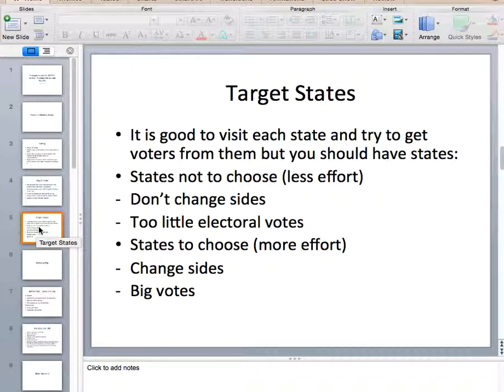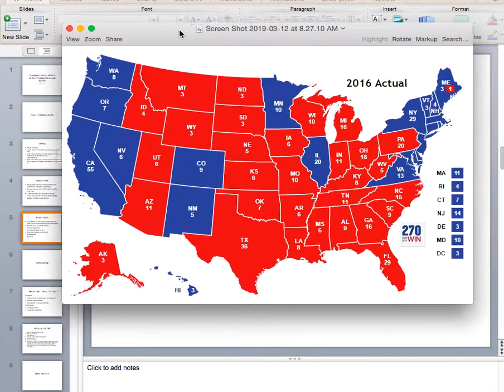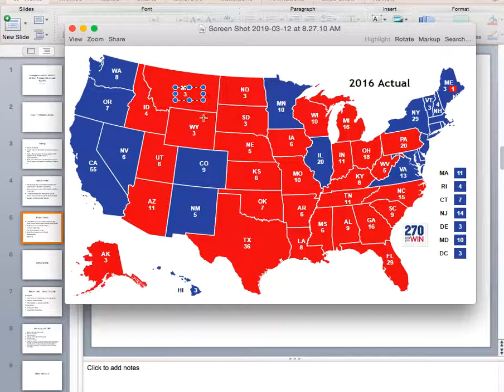Now, target states. It is good to advise each state and try getting voters from them, but at the same time, there should be states where you put less effort in and more effort in. The ones you put less effort in are the ones that don't change sides often, and the ones that have too few electoral votes. The ones you should pick are the ones that do change sides often and have big votes. For example, Montana and Wyoming should not be picked because they have so few